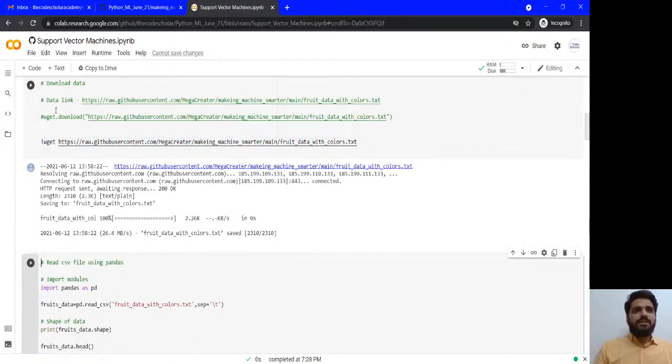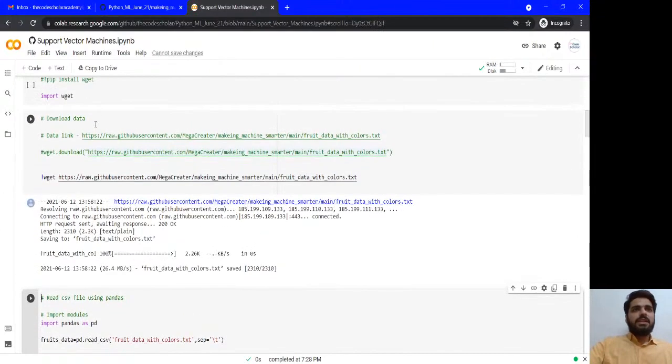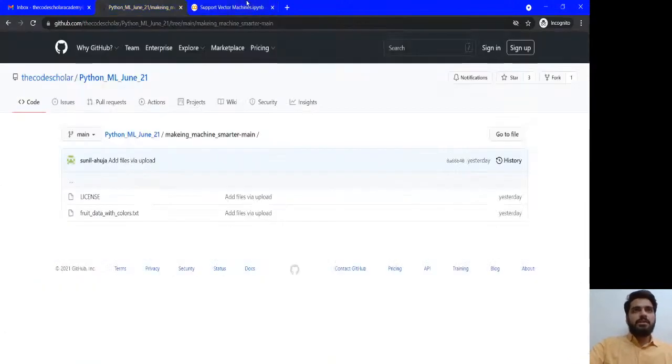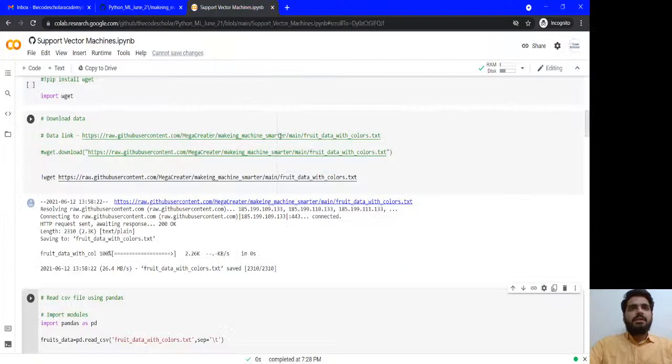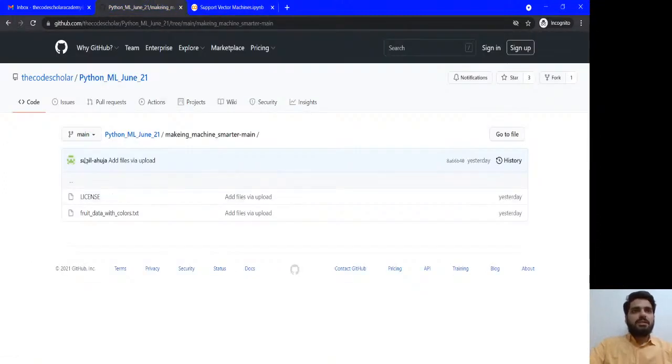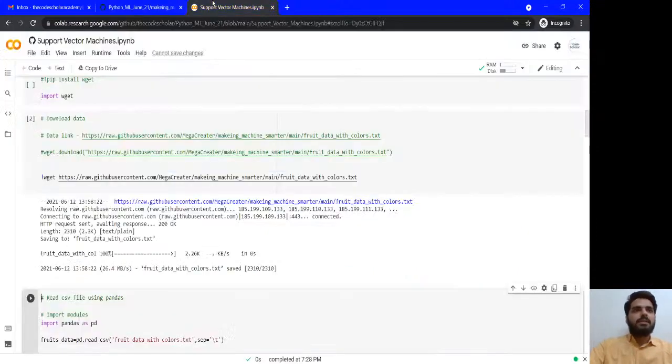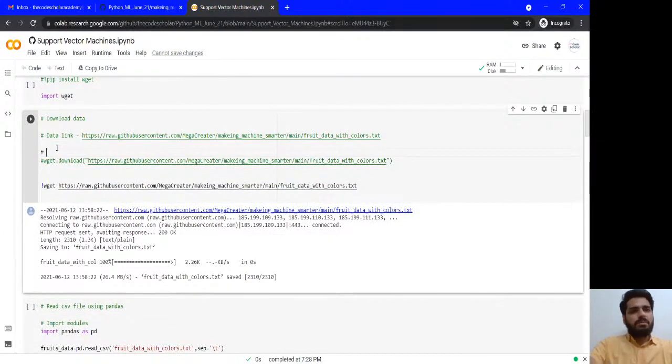Okay, I've got the file. The difference between the two commands is that the link is over here. The link which is written over here points to this section, Python ML June, making machine smarter, and here we have one data set. You will use this link in Jupyter or any other IDE for Python.